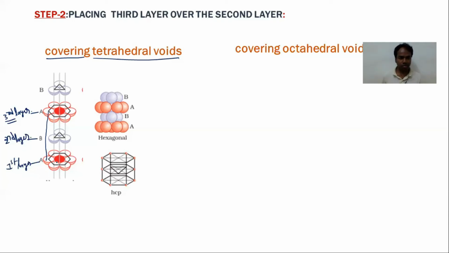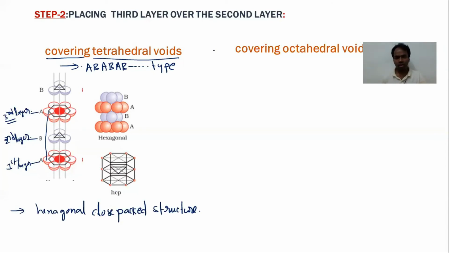So it is an AB type arrangement. AB AB type arrangement. Because of this arrangement, hexagonal close packed 3D structures are formed.